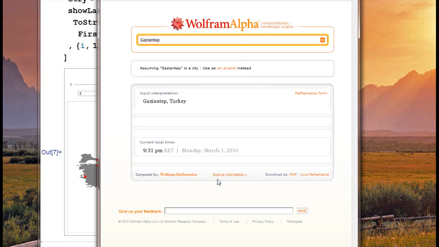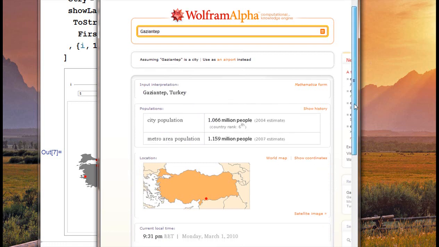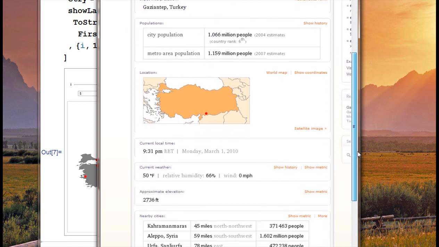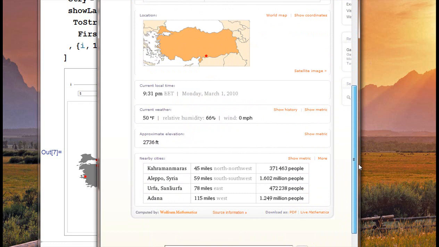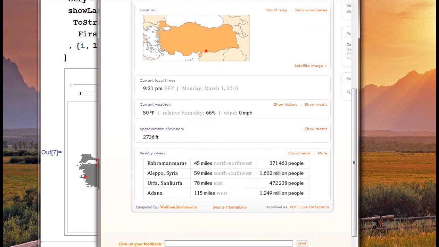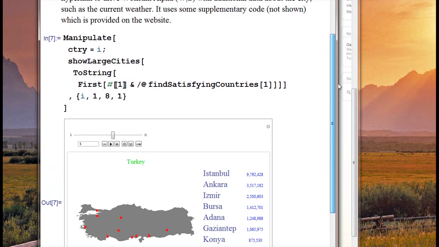And that will fire me over to Alpha, where it shows the population of the city and the population of the metro area, a map showing where it is, and in the local time it's 9:30 at night, and it's 50 degrees Fahrenheit. And here's some other cities. So obviously this application has a lot of capabilities, and it's pretty extensive.